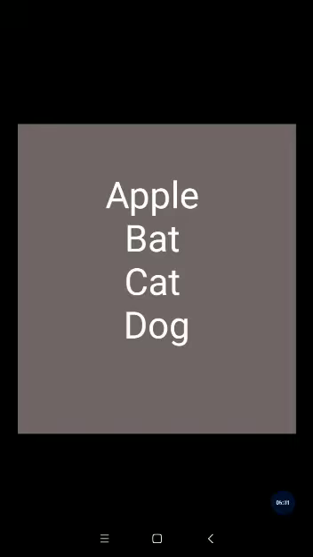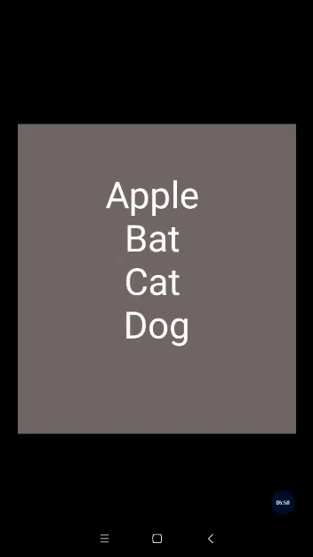After that, D-O-G, dog. Dog will come after cat, because the letter C is before the letter D. Means cat will come before dog. So here dog will be the last word. From these four words, dog will be the last word in the dictionary.